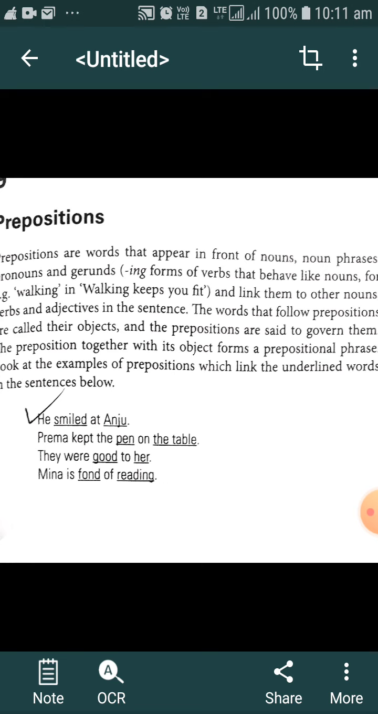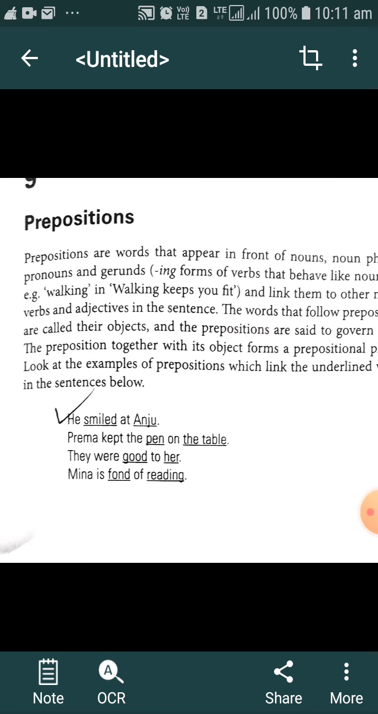With the help of prepositions, we can get much more information about the relation between two nouns, two adjectives, noun and adjective, noun and verb, noun and other words. The word that follows a preposition is called its object. The word that follows means that comes after the preposition. That word is called the object of the preposition.